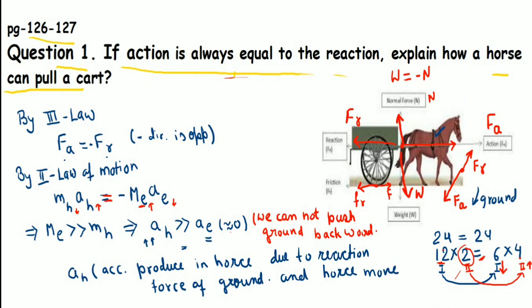This happens, students, whenever a horse pulls a cart, and this is not only the example of a horse pulling a cart. In every example, when something is trying to push or pull, and when we walk, so how does it happen?